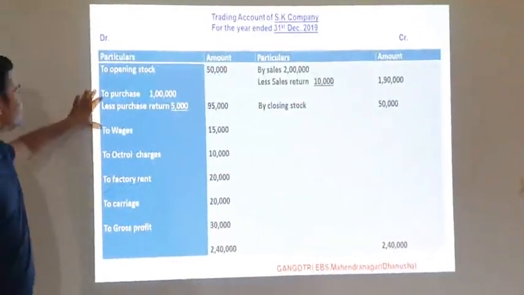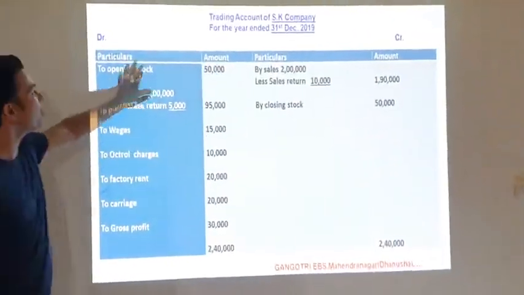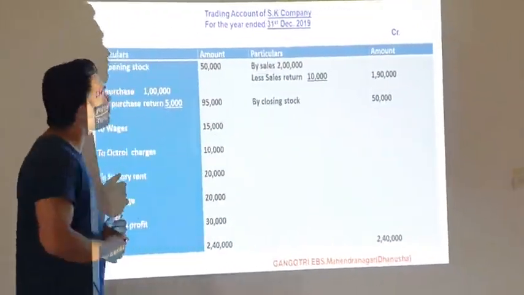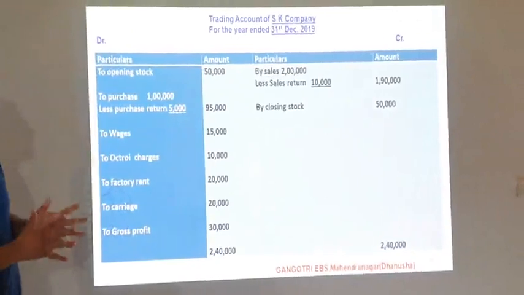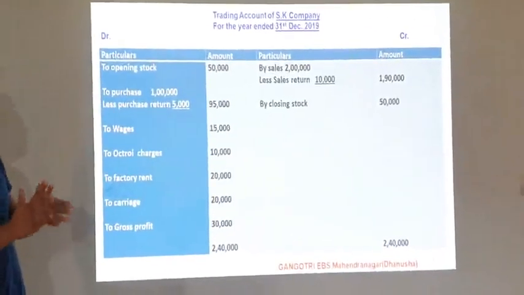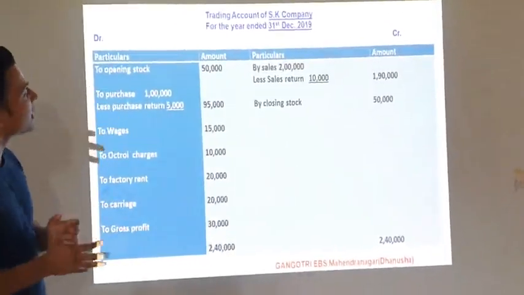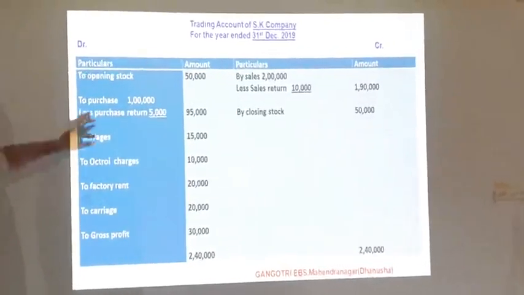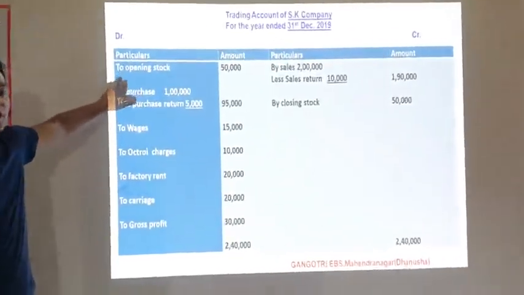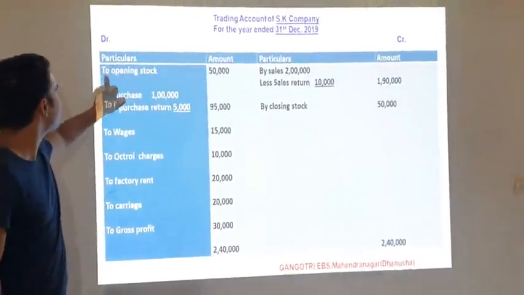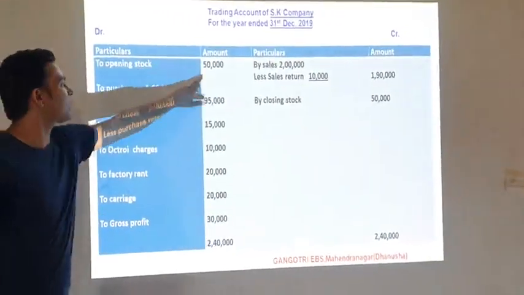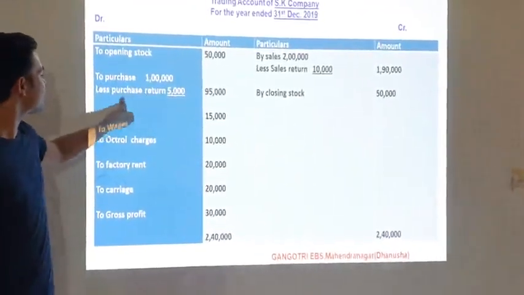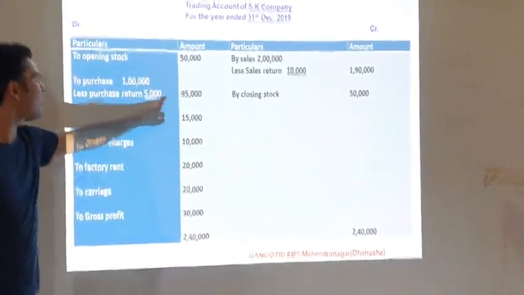So I have done it here. For example, we write here trading account of SK company. The company name is given here, and the next is for the year ended 31st December 2019. And now in the debit side, I have written here all the items. First of all, according to that example, or we can say specimen, we write to opening stock, the amount given here is 50,000. To purchase, the amount and purchase return are given here, so we deduct that amount.